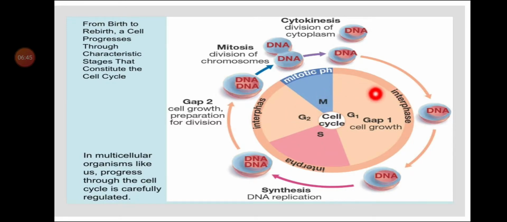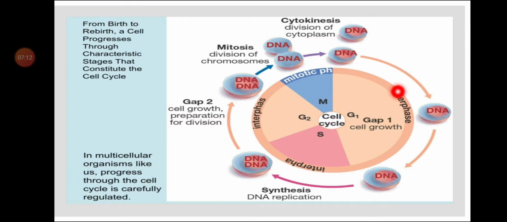Beginning with the G1 phase. This is also known as the first gap phase, or first growth phase. It starts immediately after cell division. You can see here the mitotic phase is ending and immediately after it, the G1 phase begins.